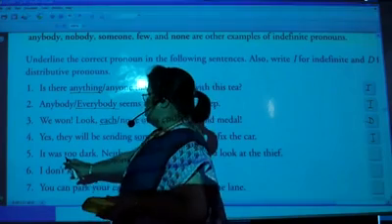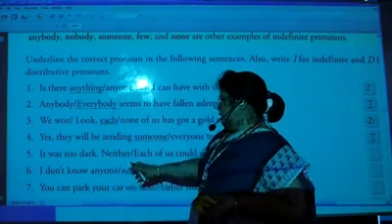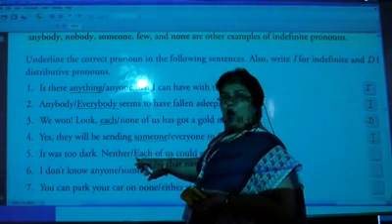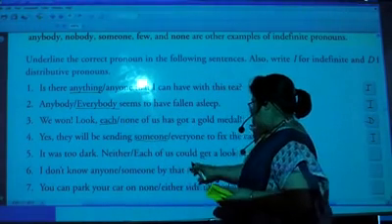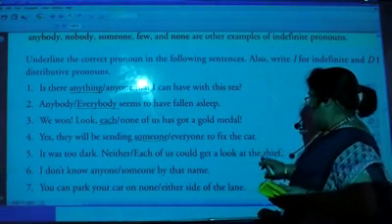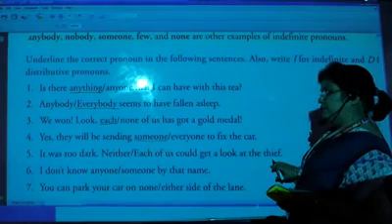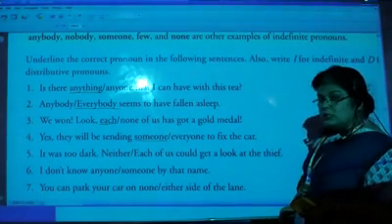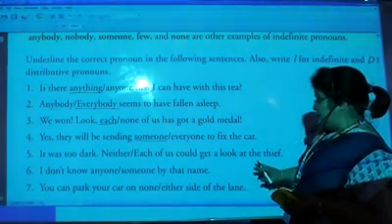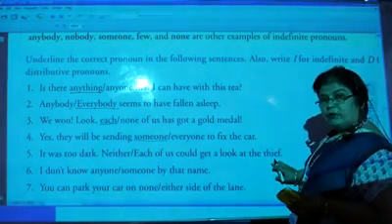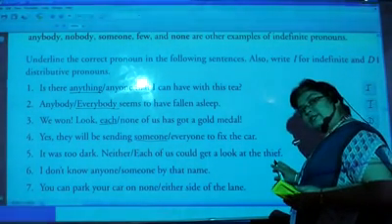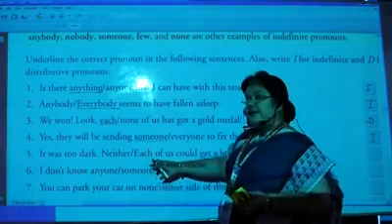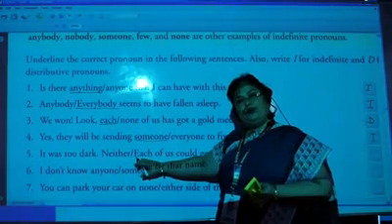Next, it was too dark. Neither or each of us could get a look at the thief. What will you use? If it is dark, can you see the thief? Can everybody see the thief? If everybody can see, then we'll mark each.